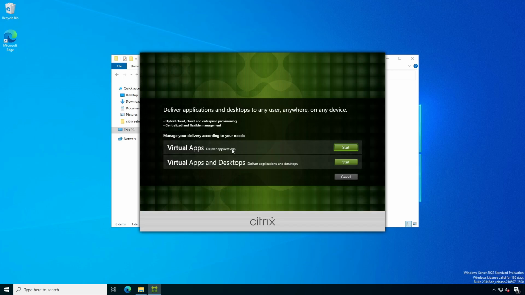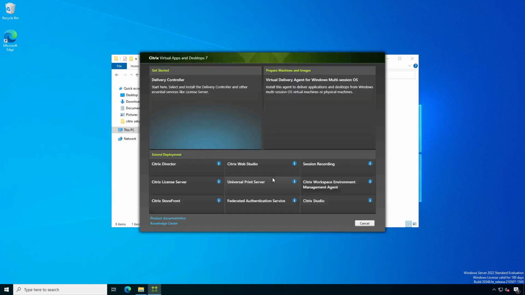Let's say in your environment you already have VMware virtualization and you are using vCenter. Then to publish the virtual machine you are using VMware Horizon View. So why do you need this one? That's why you have two options. If you want to deliver virtual machines plus applications, you need to choose this one. If you just need to deliver applications, you need to choose this one. For my case, I'm doing this, so I can deliver all. Okay, delivery controller.